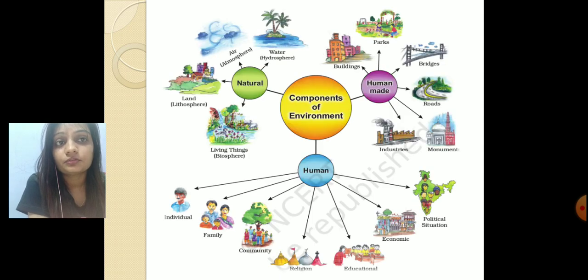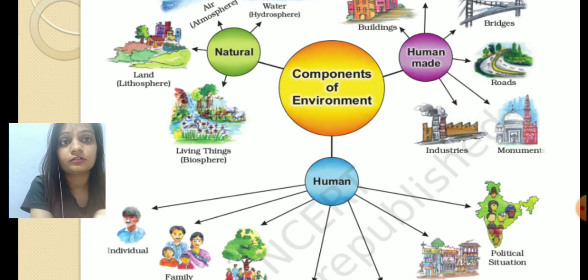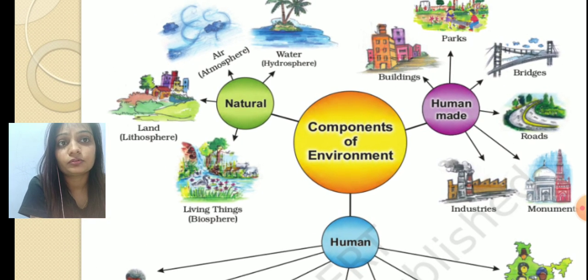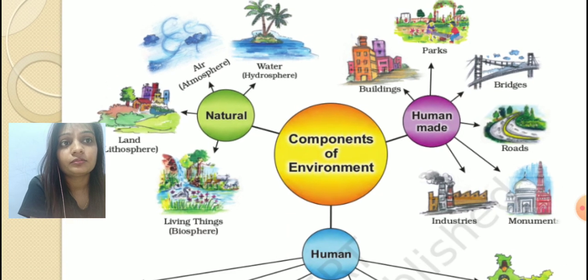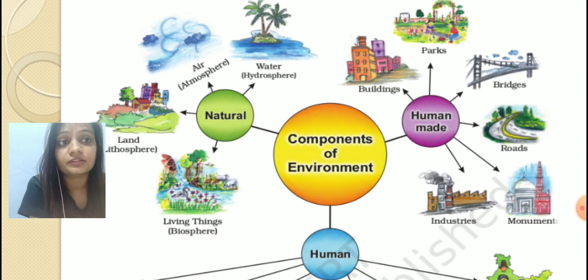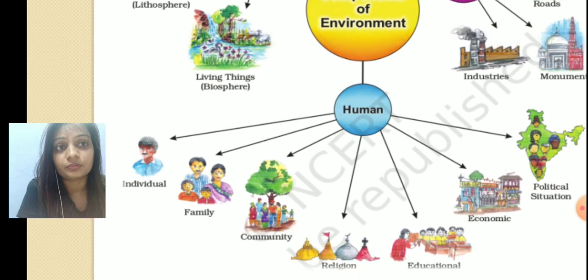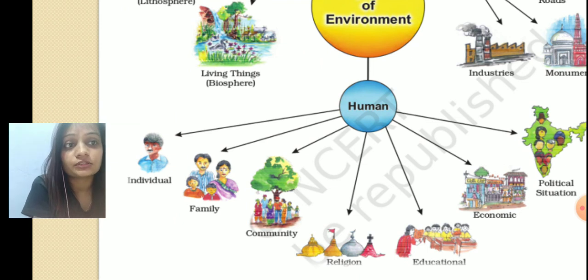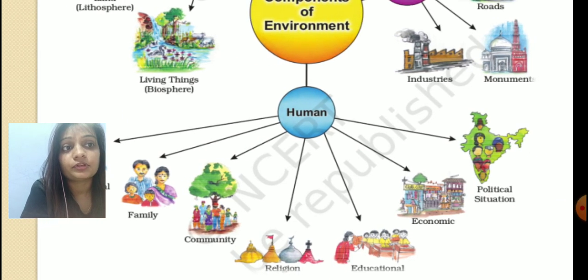Next comes the components of environment. Here we can see there are two main components of environment, that is natural and human-made. Natural includes hydrosphere, lithosphere, atmosphere and biosphere. And human-made things such as buildings, parks, bridges, roads, etc. We're going to study one by one what the natural and man-made environments are. Here we can see humans are individuals, they have family, community, religion, educational, economic and political situations.